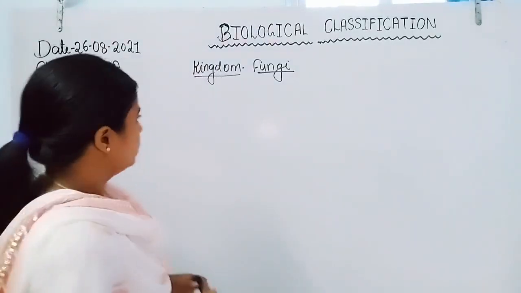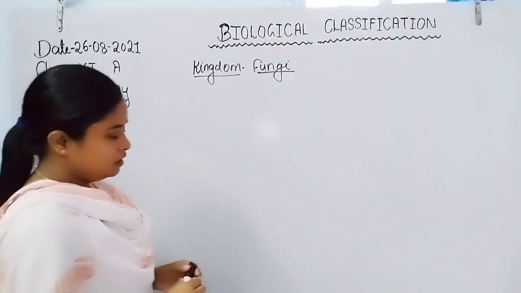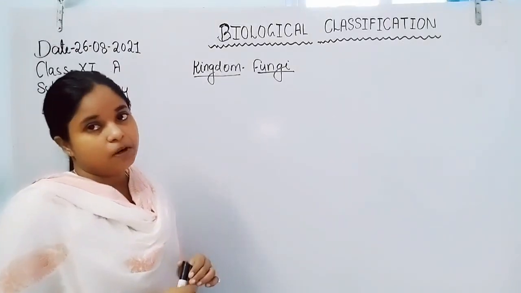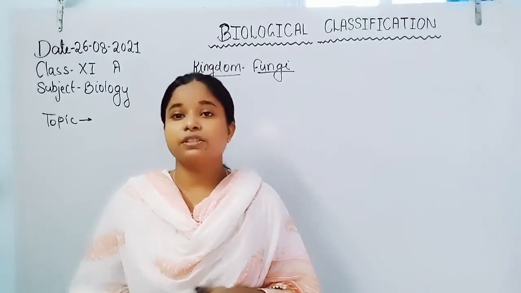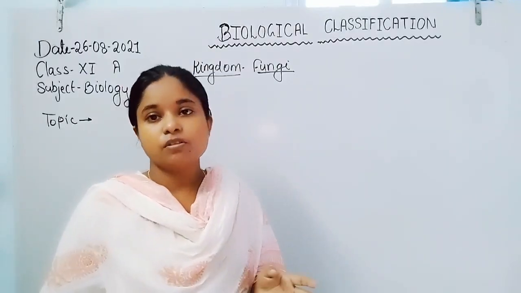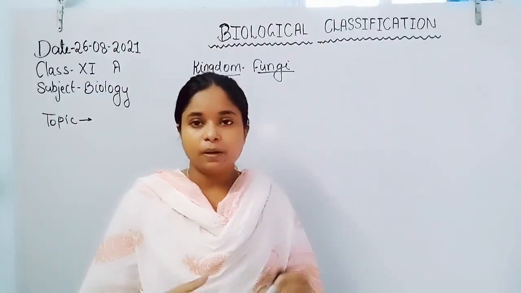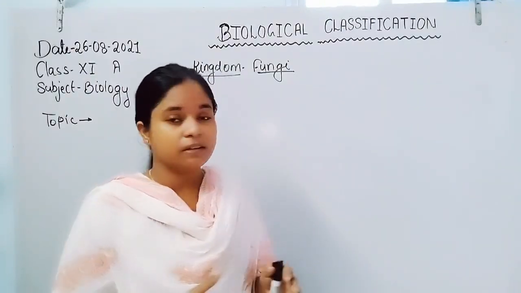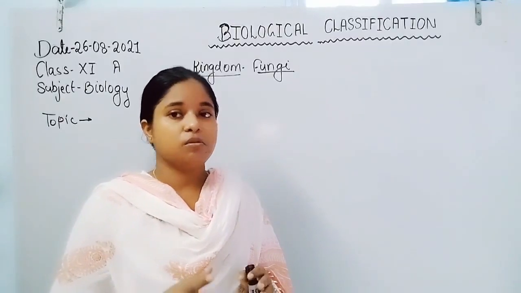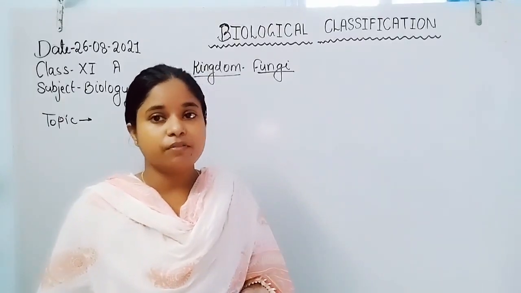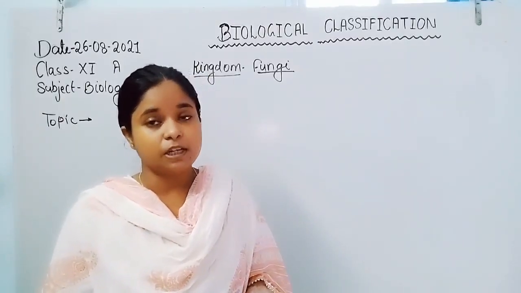Now, coming to today's topic, kingdom fungi. If we talk about the living organisms of kingdom fungi, they show huge diversity among the individuals. They are parasitic, and they can grow on a living organism. They also grow as saprophytes, on decaying substances.